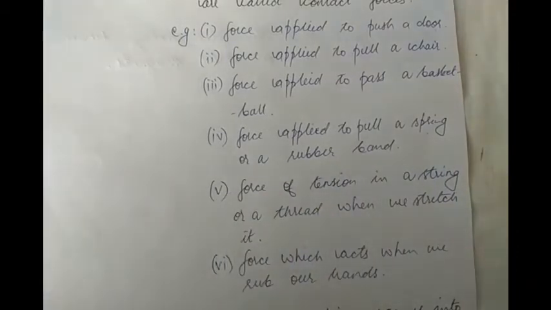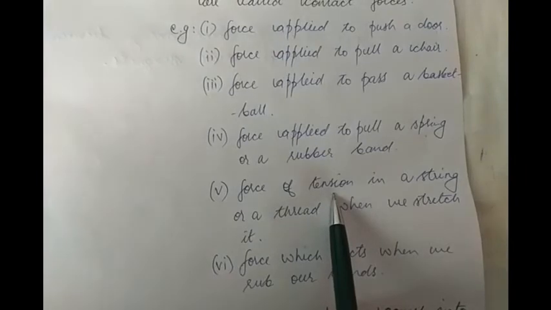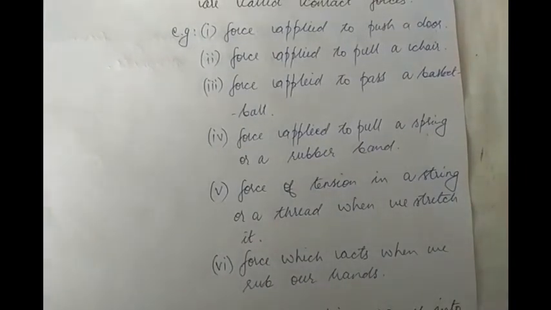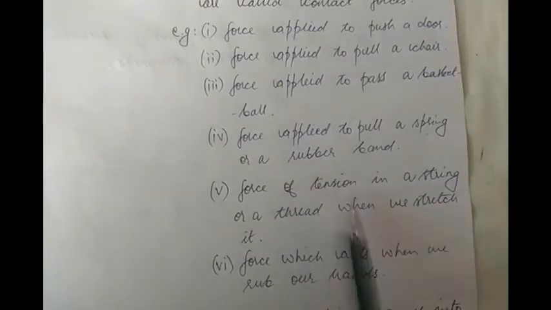Once the thread gets tensed, there is always a force of tension acting on the string. So that force of tension is also an example of a contact force, remember. Why? Because in that case also our hand, our fingers are coming in contact with the thread itself. So two bodies are coming in contact, and therefore force of tension also is a contact force.